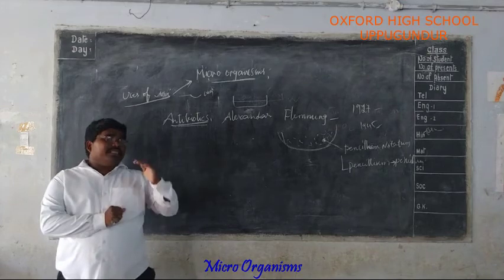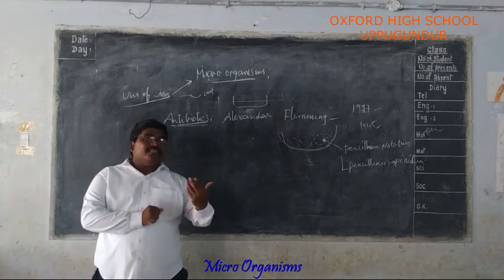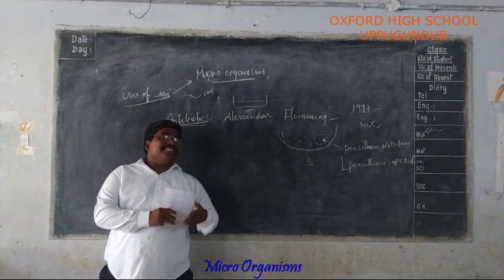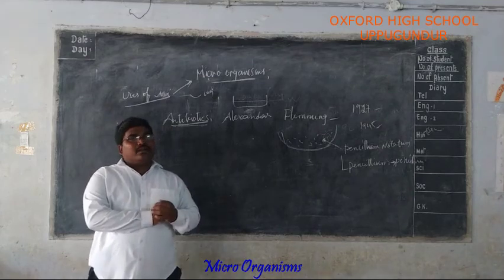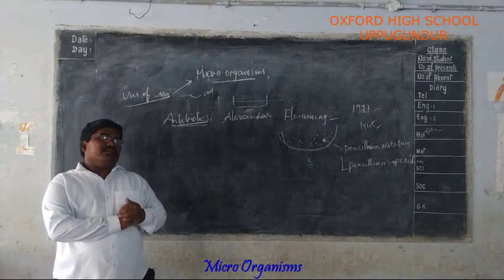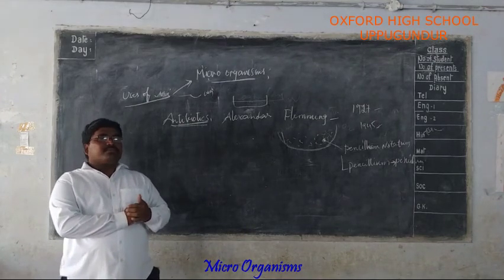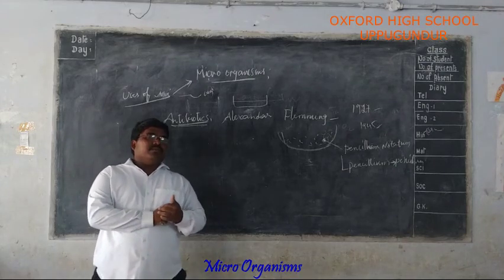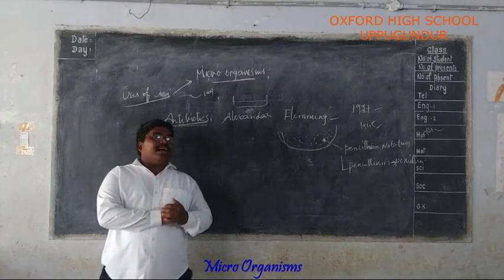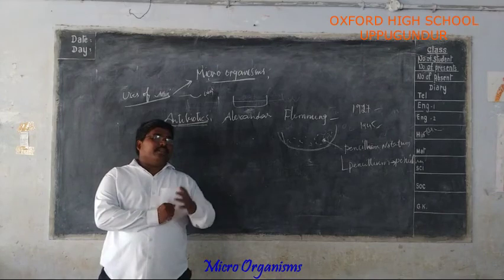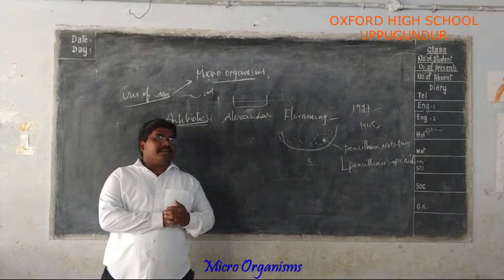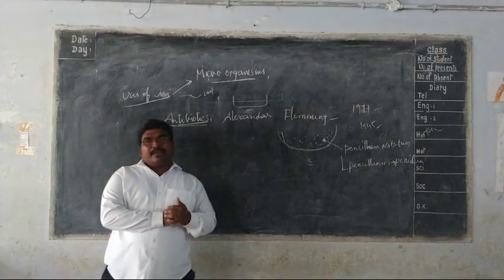Think about this: whenever the season changes, seasonal diseases arise. Every time the seasons change, seasonal diseases arise. For example, in the rainy season, typhoid and malaria arise. Yes or no? In summer, another type of disease will come. In the rainy and winter seasons, cold and cough are the diseases. Why do they occur in particular seasons? There are different reasons behind it. In the coming classes, we will discuss other types of diseases caused by microorganisms and different types of organisms.